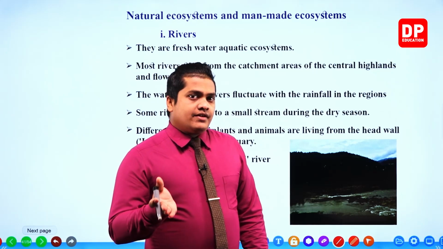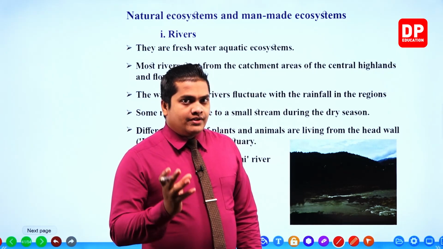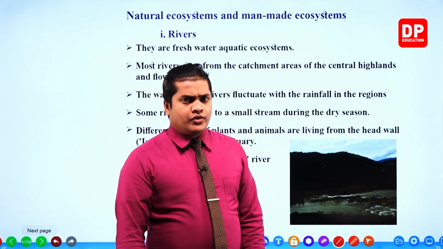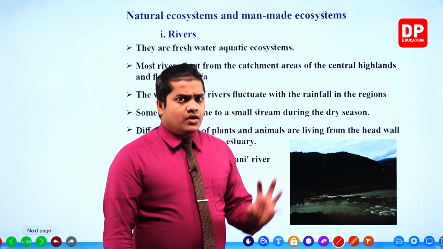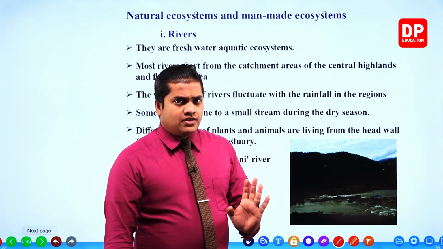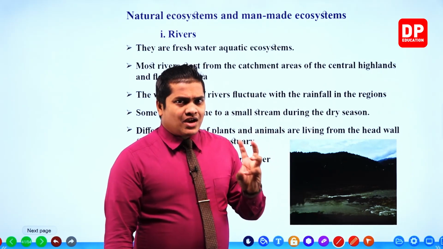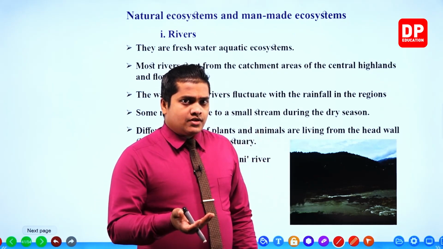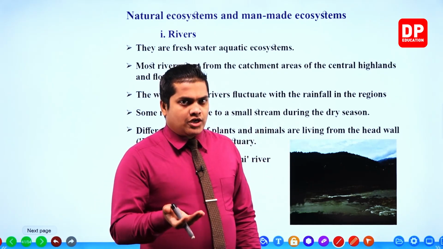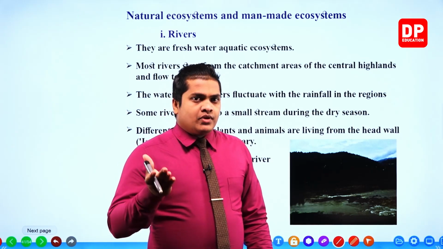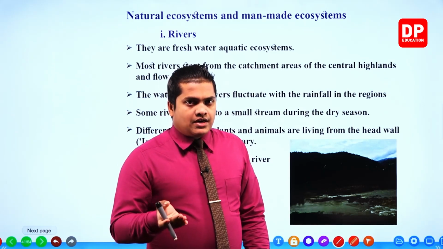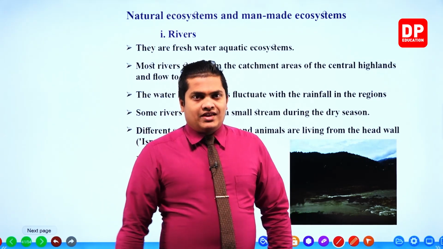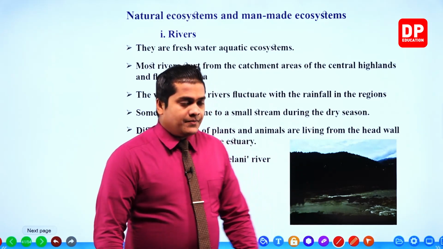When the rain is very high, a river is going to start from that kind of place. Usually, from a mountain range, certain types of rivers start. That's how we have studied it. That's the true thing, because most rivers start from a catchment area in the central hills or highlands.